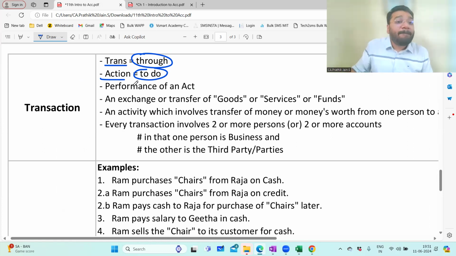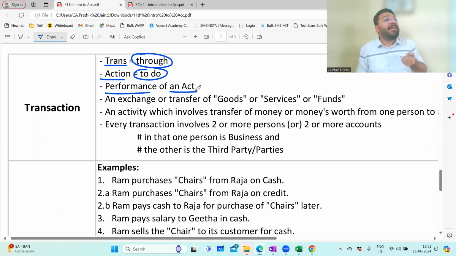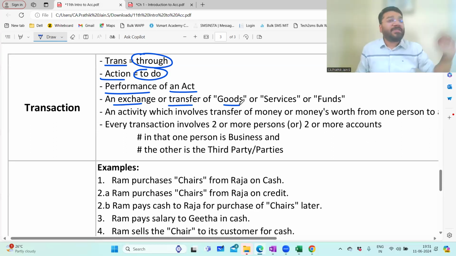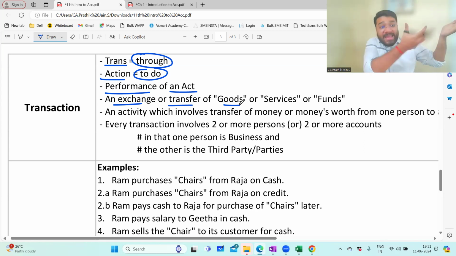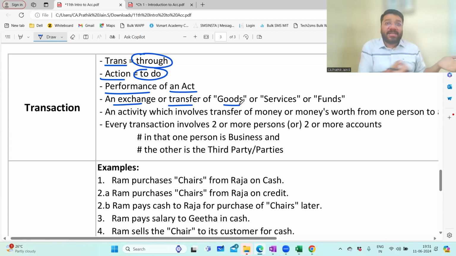So transaction means performance of an act. If I buy from the wholesaler, it is called a buying activity. If I sell it to the customer, it is called a selling activity. So what is a transaction? Performance of an activity. This activity involves exchange or transfer of goods. So I go to the wholesaler, the manufacturer of the mobile phone, and I take the goods from him. The goods were originally under his custody, his control, his ownership. When I buy them, they come under my control, my custody, my ownership. Before I buy the goods from the manufacturer, who was the owner of the phone?